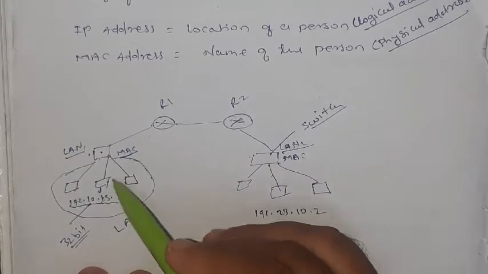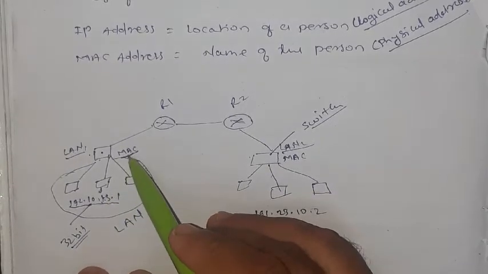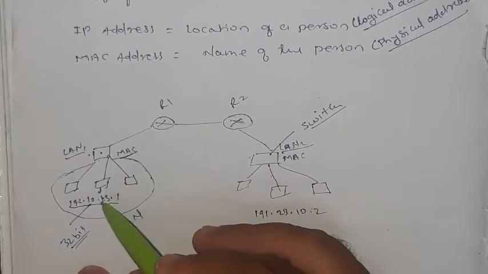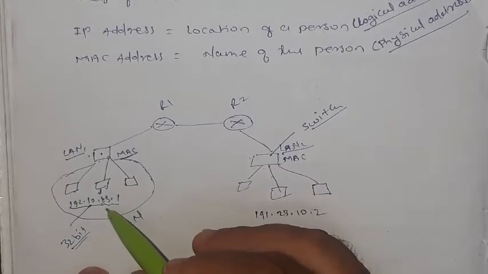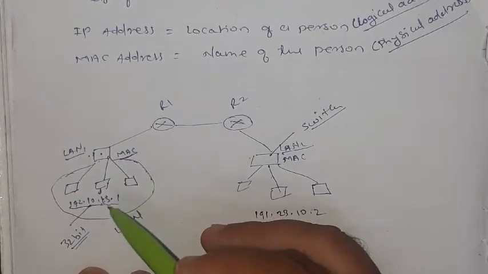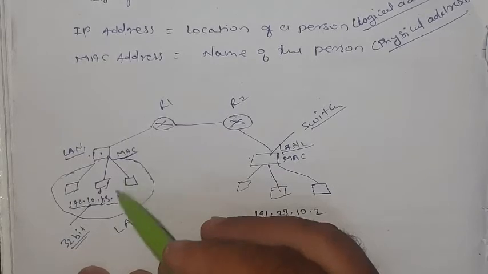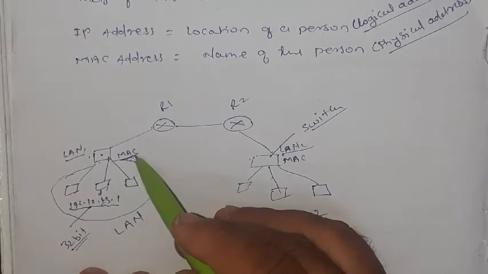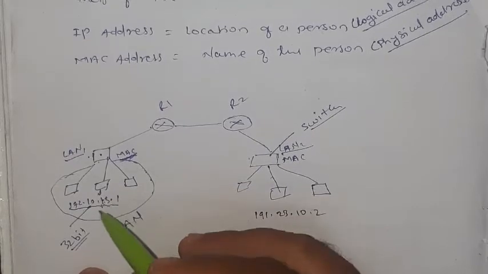Similarly, that machine also has its MAC address, which is already given by the manufacturer, but the IP address is given by the end user whenever we want to add our system to a network. So the basic difference is that one is assigned by the manufacturer, and the other is assigned by the user.